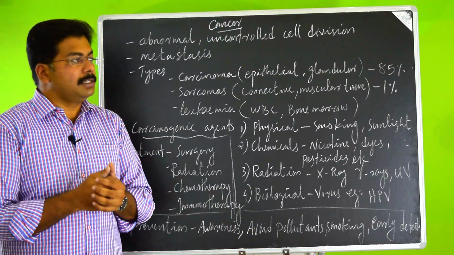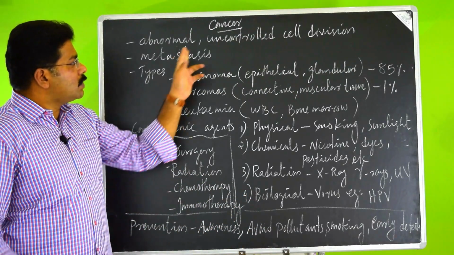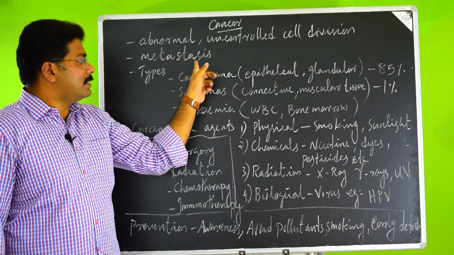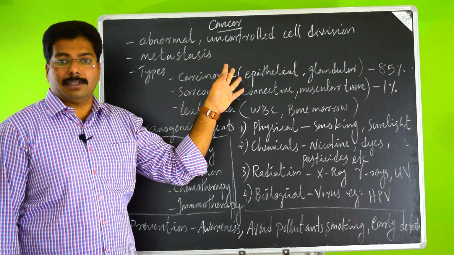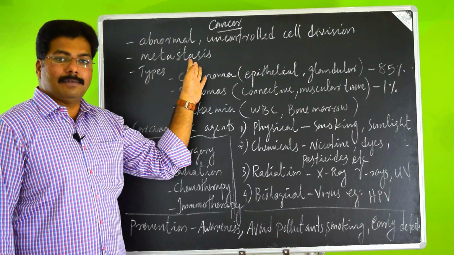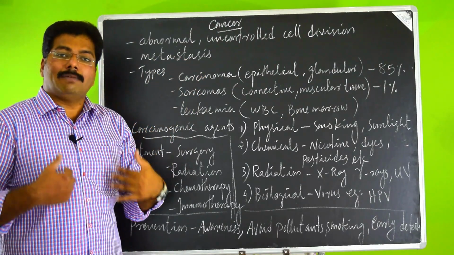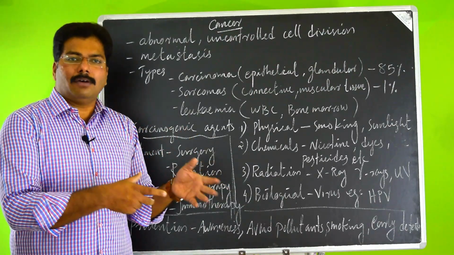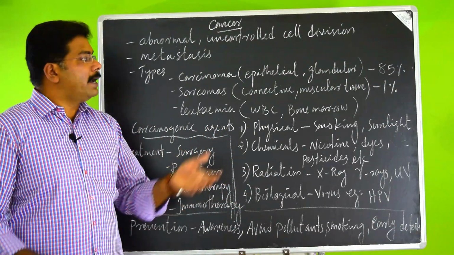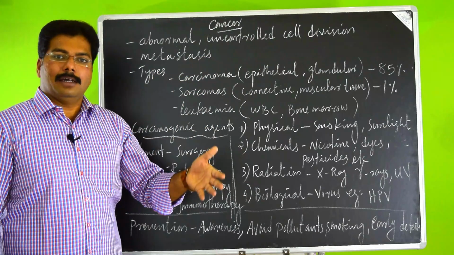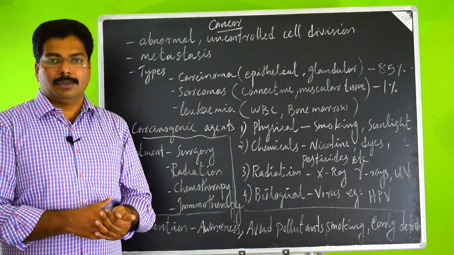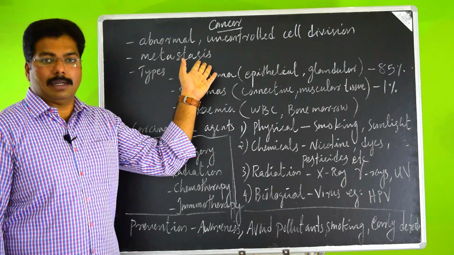And also the dangerous part of cancer is the property called metastasis, a property of the cancer cells to detach themselves and travel throughout our body through the blood and attach anywhere, and start infecting there, making a new growth there. So this is a dangerous aspect of cancer.